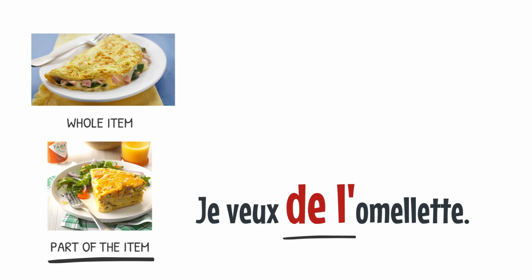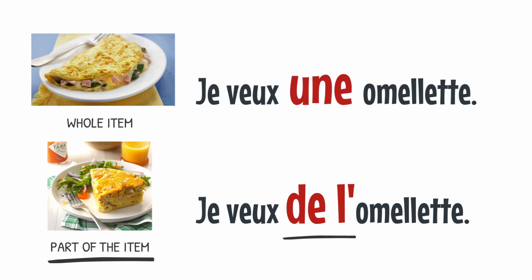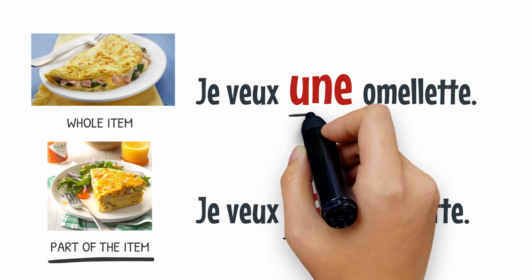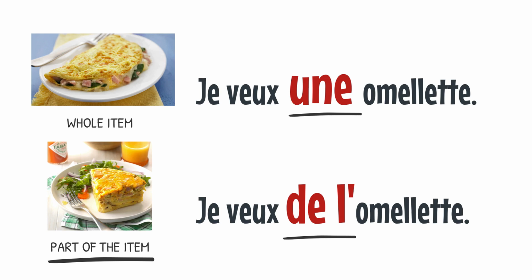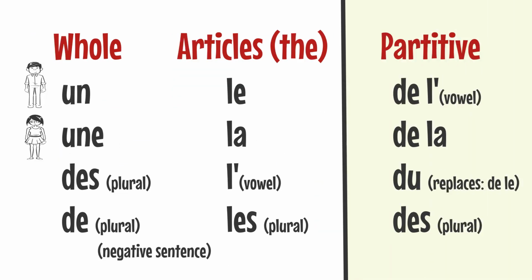If you want to say that you want the whole omelette as a whole, then you would say, je veux une omelette, as one item. I hope that this clarifies and explains the difference between when you're asking for something as a whole and something as a part of or some of. That is called le partitif.